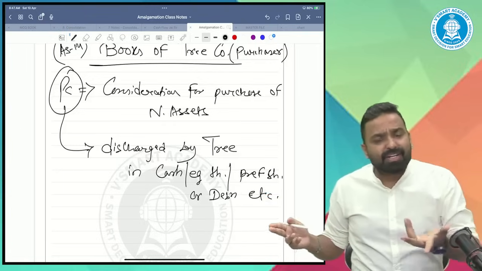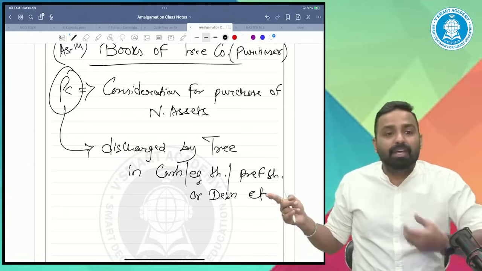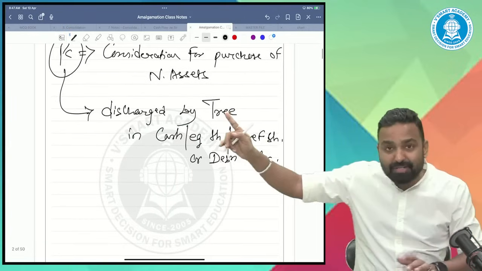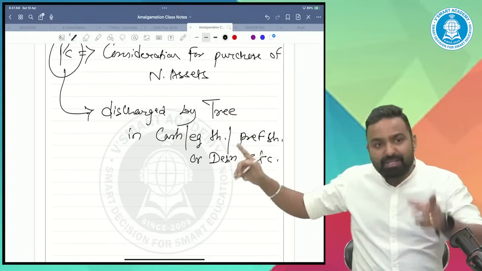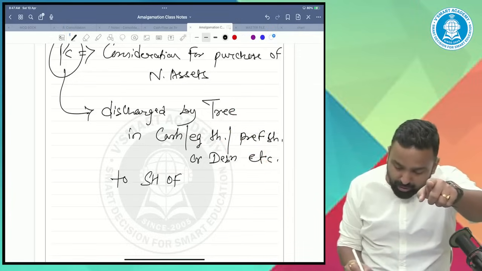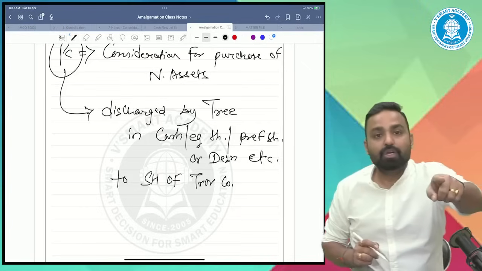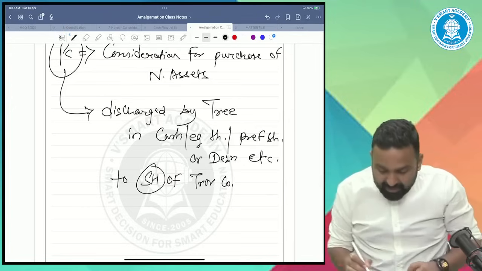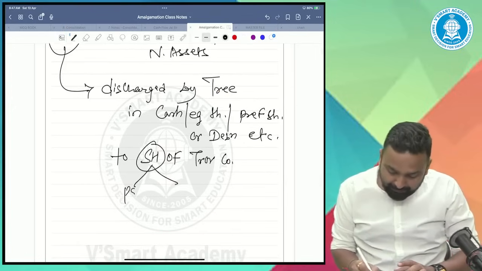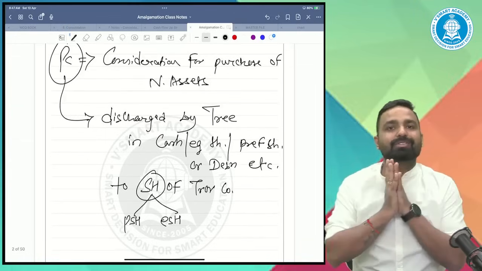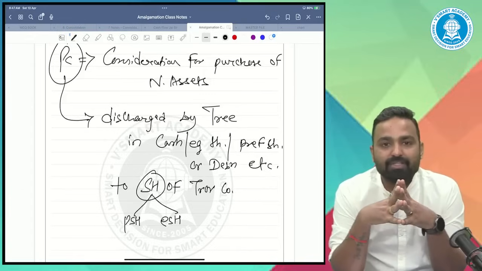If I'm paying cash, it's a PC. If I'm paying equity shares, it's a PC. If I'm issuing preference shares or debentures, it's a PC. But the most important thing is that PC is discharged by transferee in the form of cash, equity shares, preference shares, debentures, to the shareholders of transferor company. So PC is paid by transferee to the shareholders of transferor company. When I say shareholders, I mean preference shareholders and equity shareholders. Guys, till now, have you understood this concept or not? Please tell me in the chat.